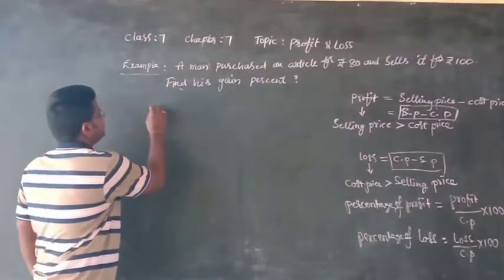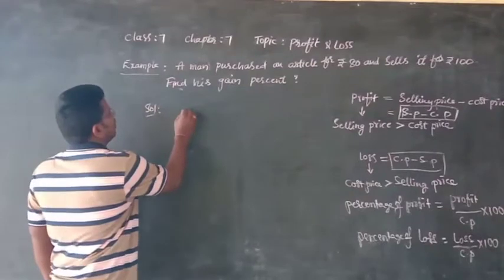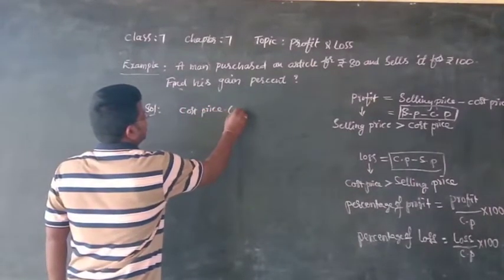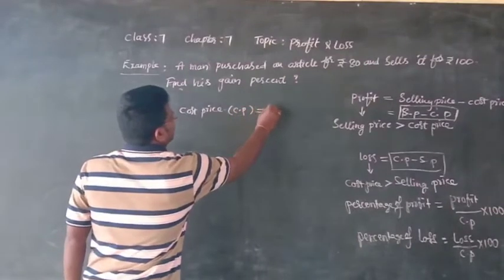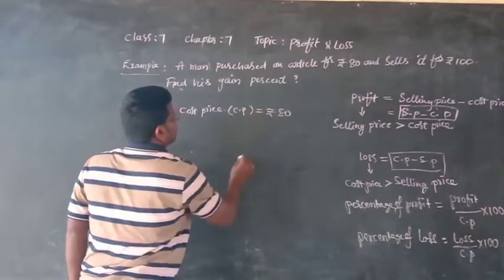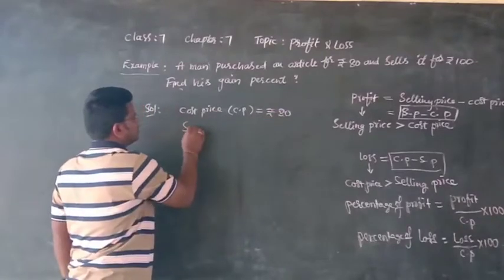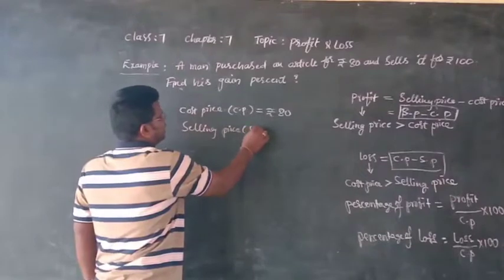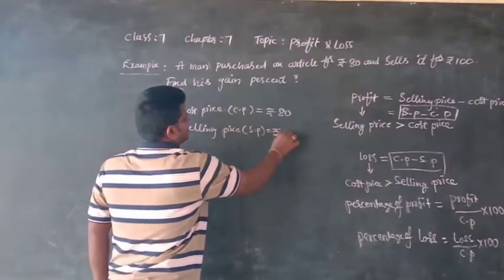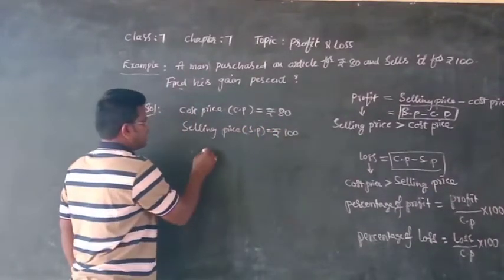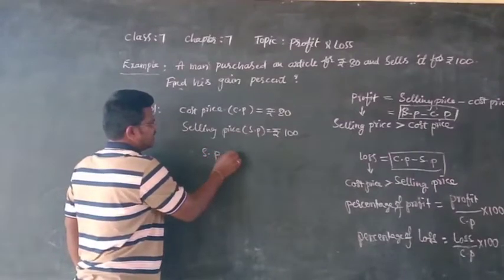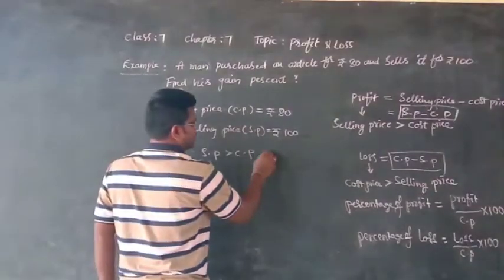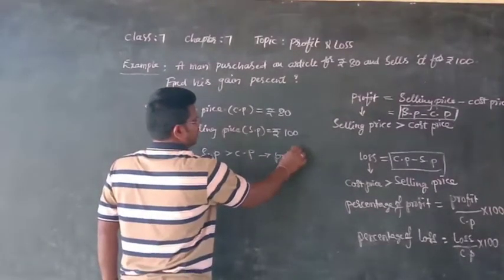See, solution: the cost price, CP, is 80 rupees and the selling price, SP, equals 100 rupees. We know that SP is greater than CP, so he gets profit.